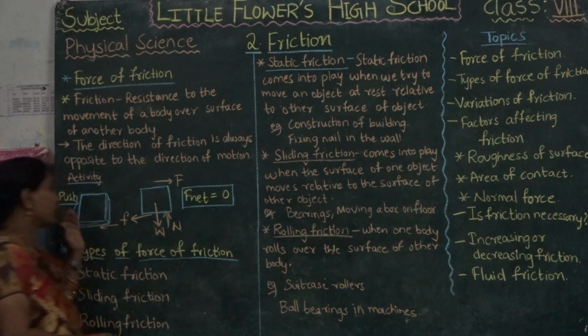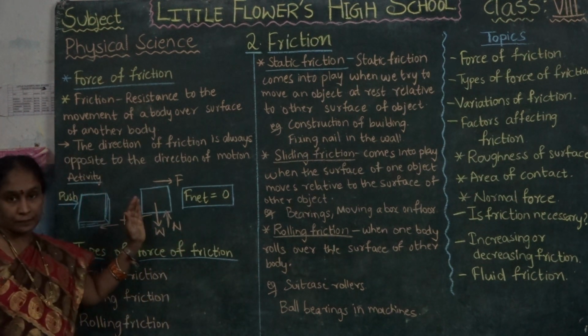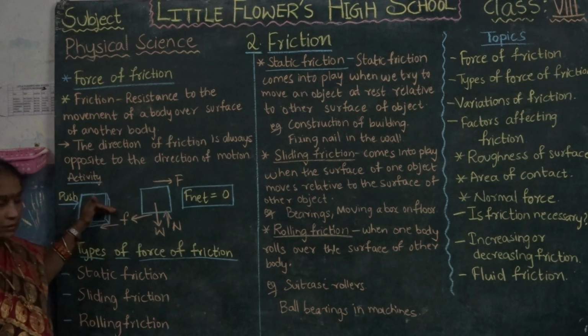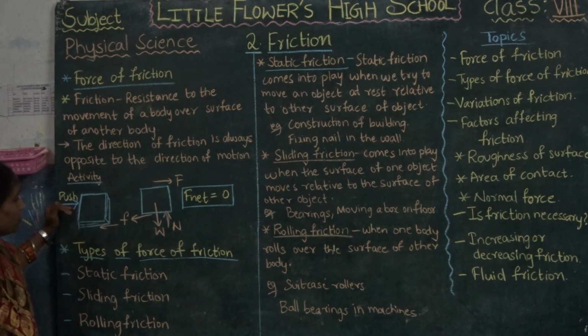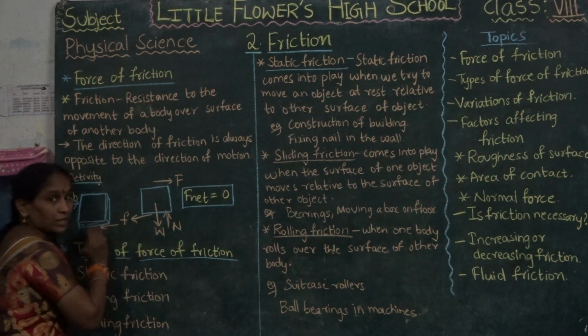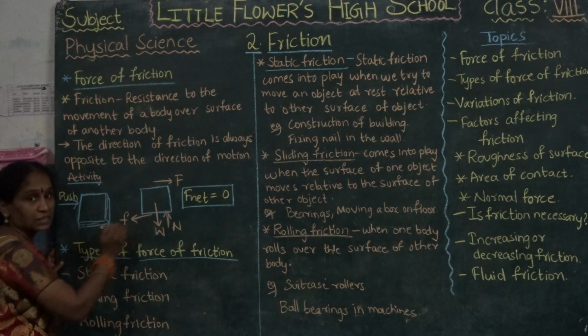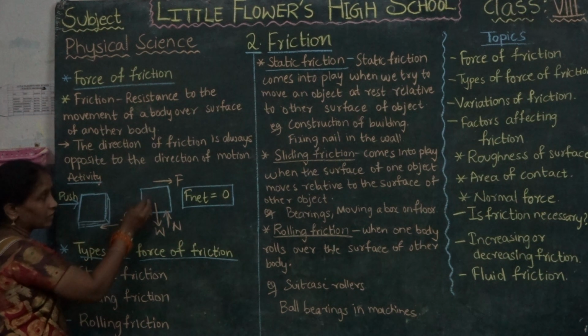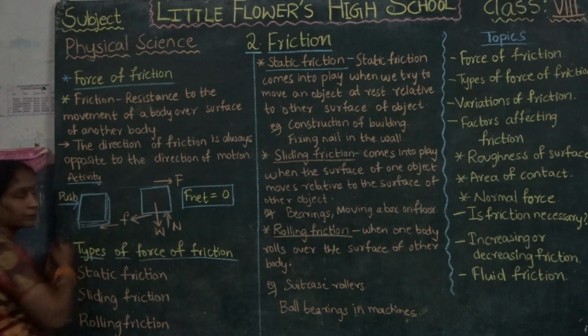When we push this body by using some amount of force, the body moves in a direction. Here, the friction is in the opposite direction of the movement of the body.